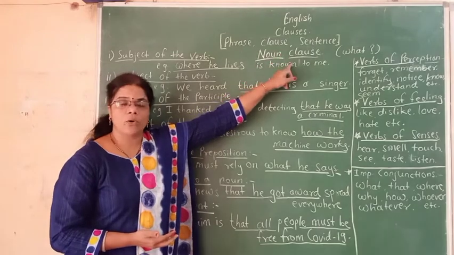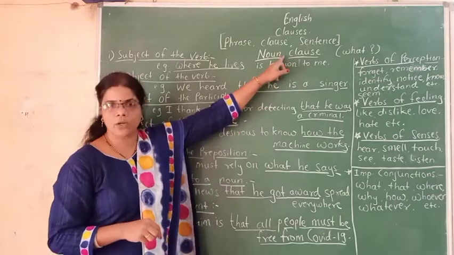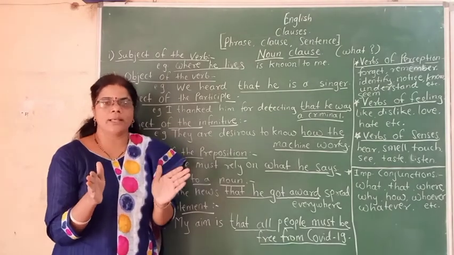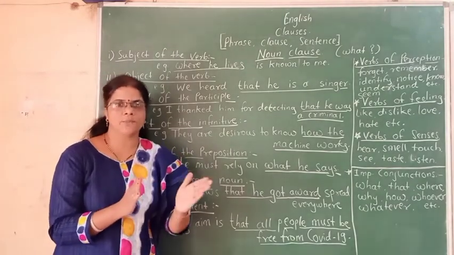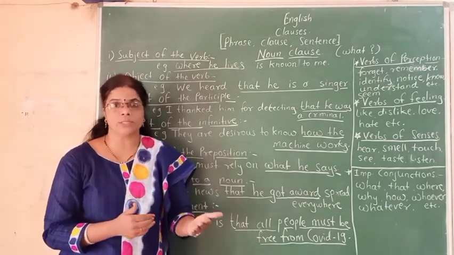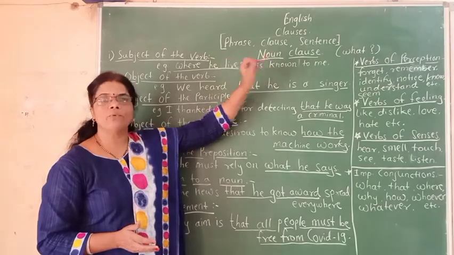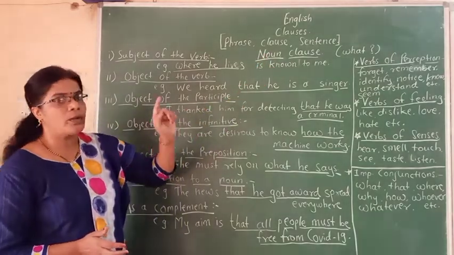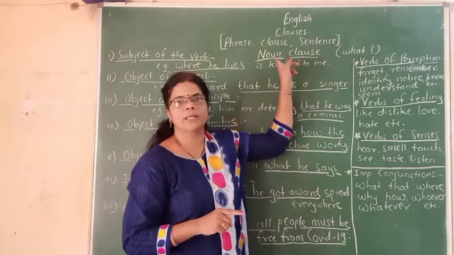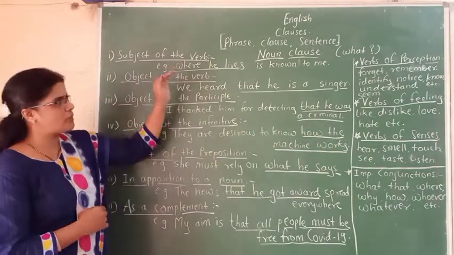But what is a noun clause? When a clause works as a noun, it is called a noun clause. So how do we get that noun clause? Every sentence has two parts, subject and predicate. And sometimes in sentences we find one or two clauses. How can we identify the noun clause? When we ask the what question to the verb, we get the noun clause. There are different types of noun clauses, and one by one we are going to see them.